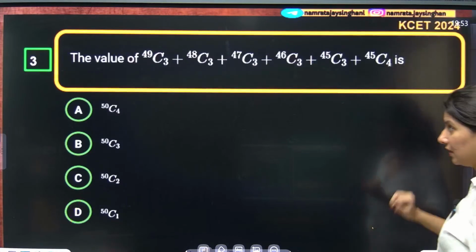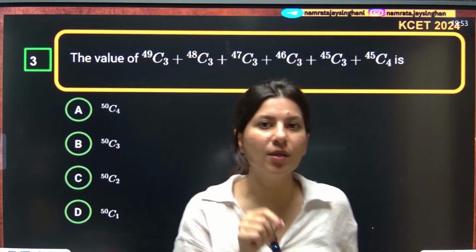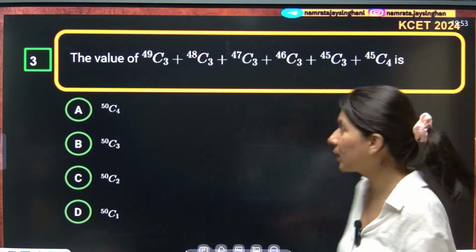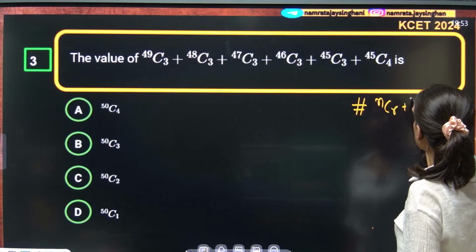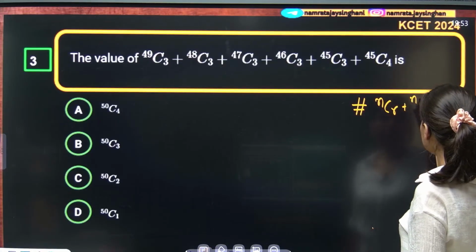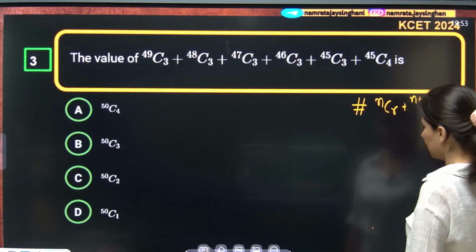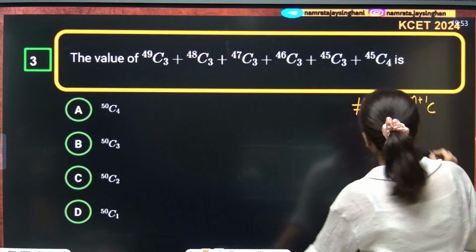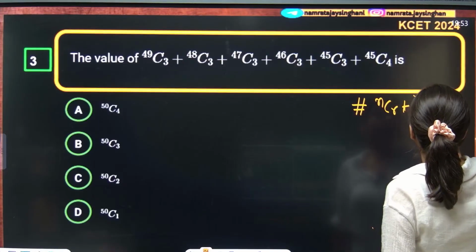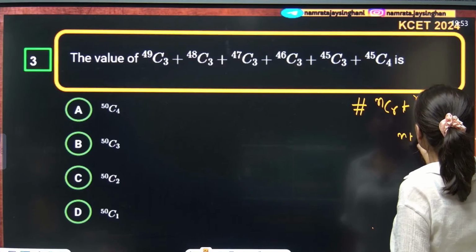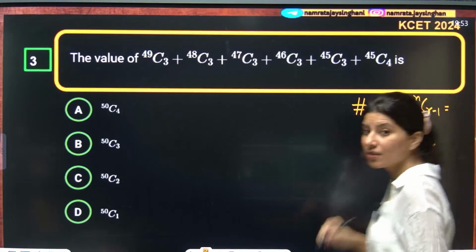Correct. Now the next question is based on the property of the binomial theorem. The property says that nCr plus nC(r minus 1) is equal to (n plus 1)Cr. Understand this property now.